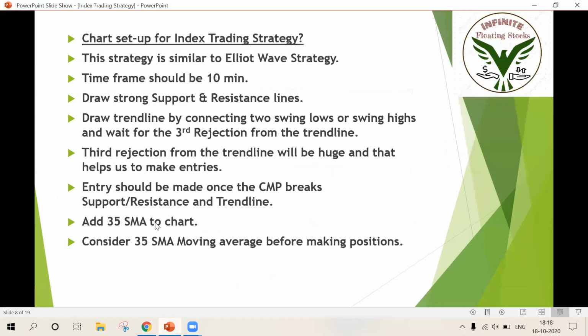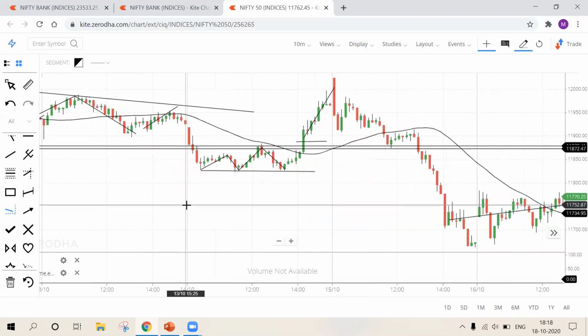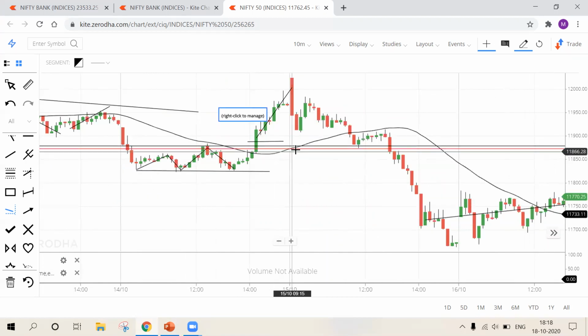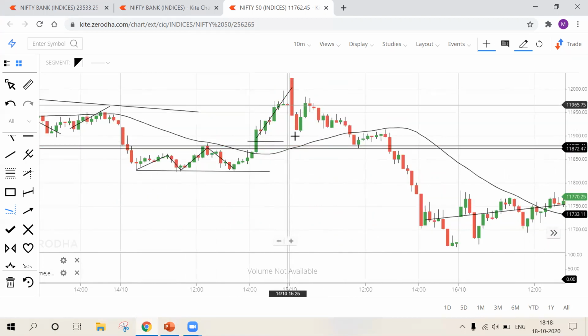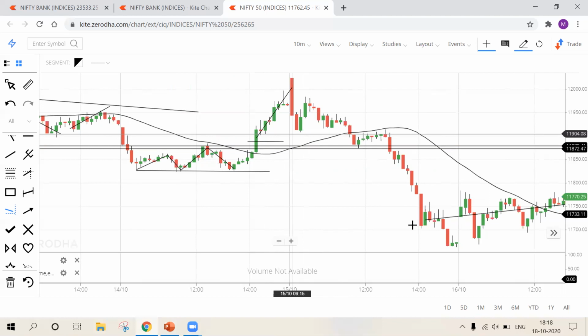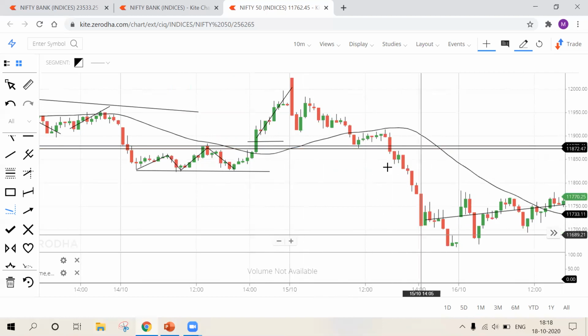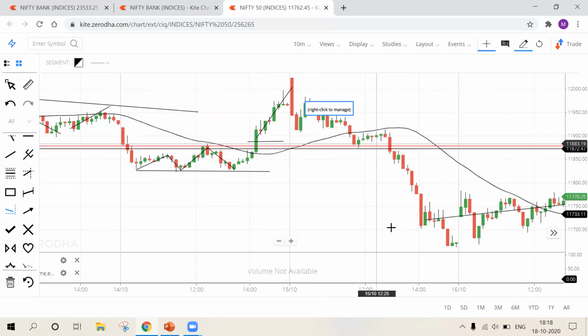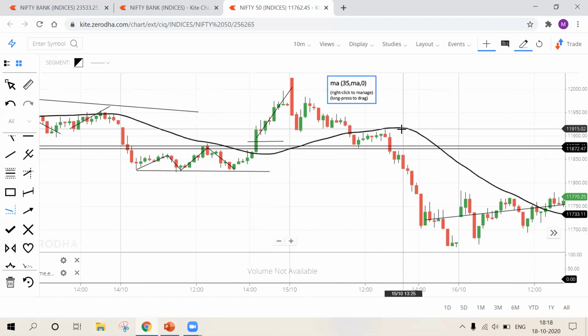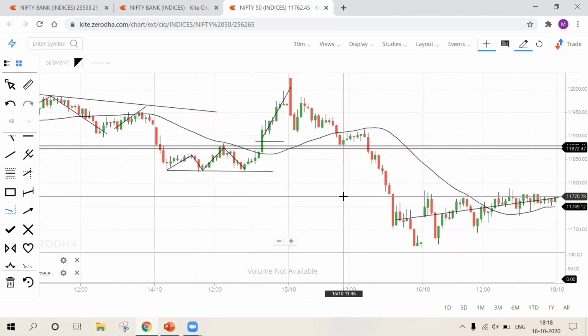So yes, chart setup. You need to add the 35 moving average to your chart and consider it before making positions. I repeat, you need to consider the 35 moving average before making positions. Now see, when the index is above the 35 moving average, you should only take buy positions. When the index is trading below the 35 moving average, this black line, you need to make only sell positions.